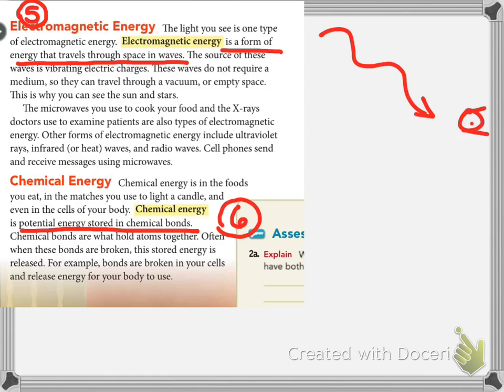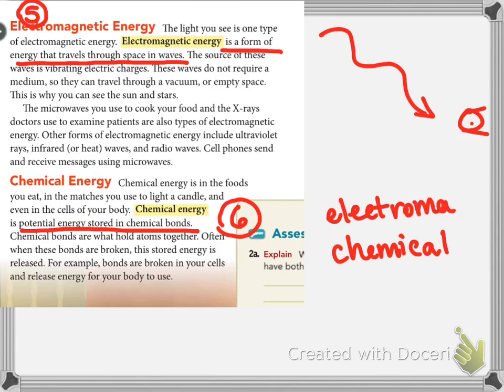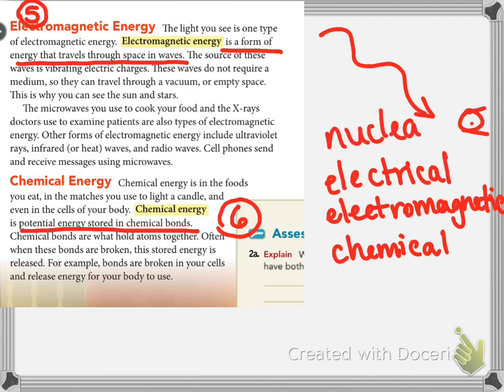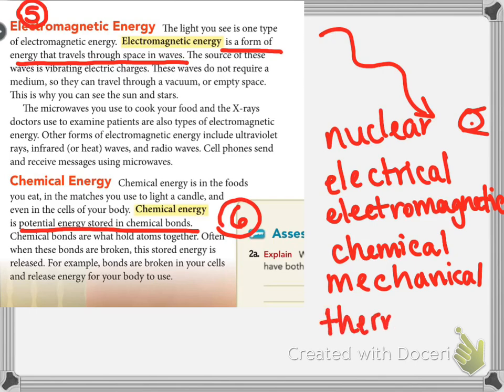All right, so there you have it, our 6 forms of energy: chemical, electromagnetic, electrical, nuclear, mechanical, and thermal. Make sure you've added these forms of energy and their definitions to your notes, and you'll be all set.